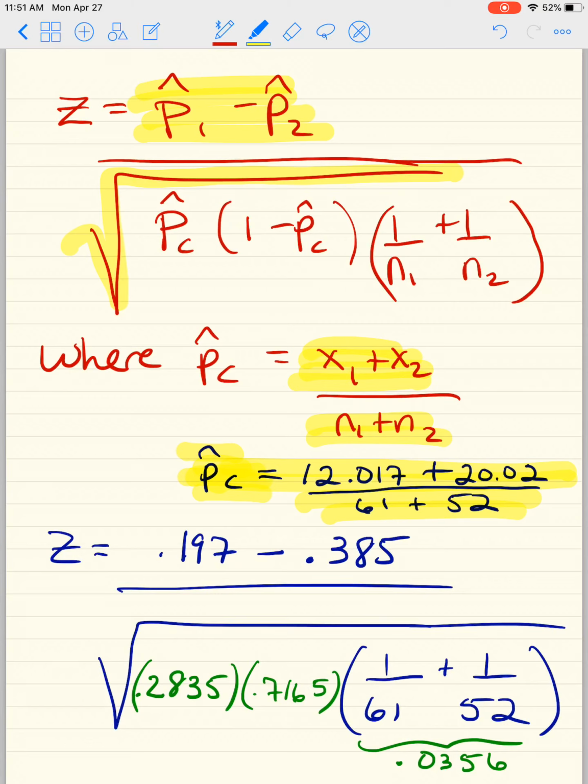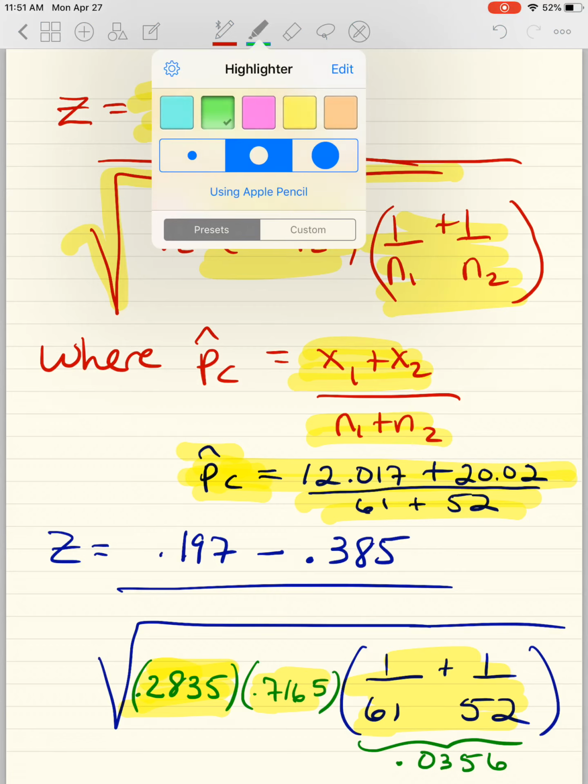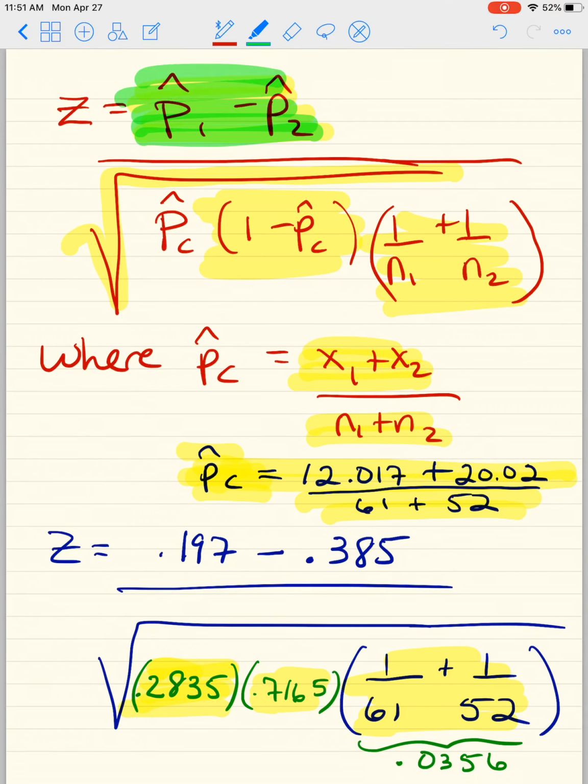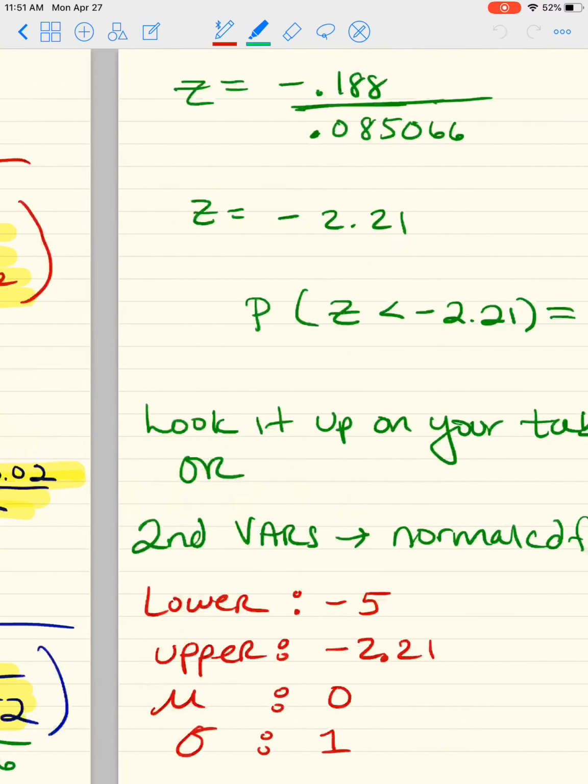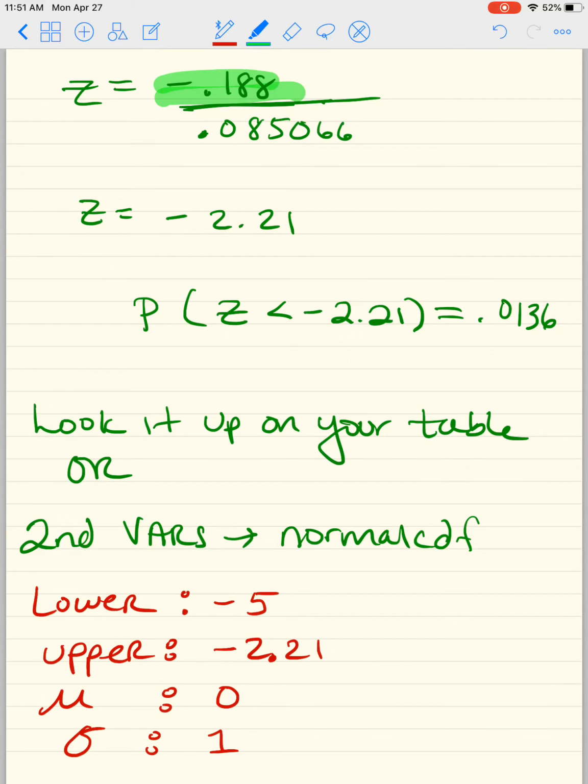So I did that here for you guys, and I got that answer to be 0.2835. Then I did 1 minus p hat c, and I got 0.7165. And then I did 1 over 61 plus 1 over 52, and I got this guy here. So I'm just doing all the values together. And I just took my time with the calculator, step by step. I did the numerator, and I got this.